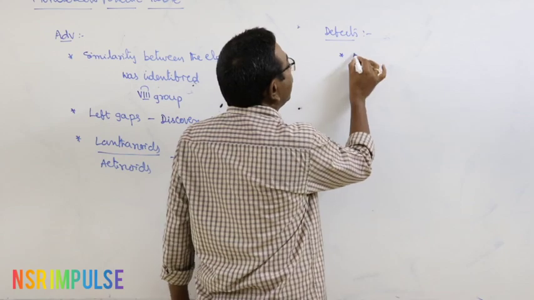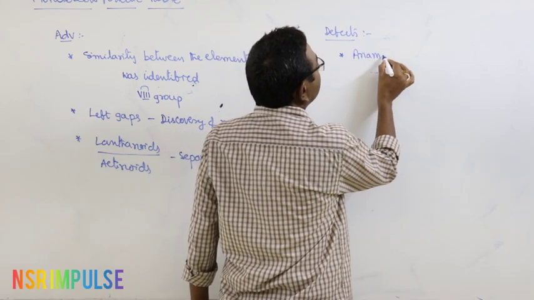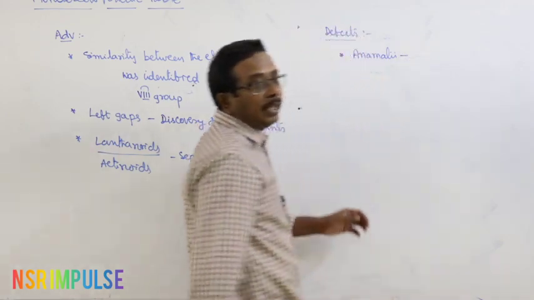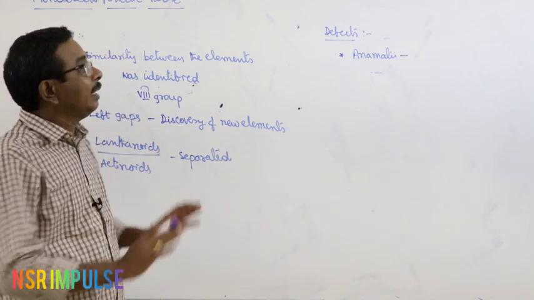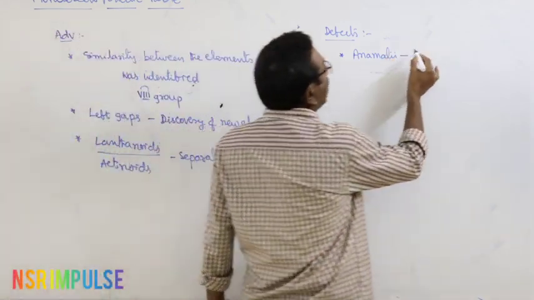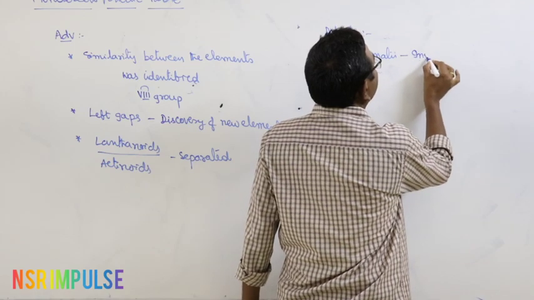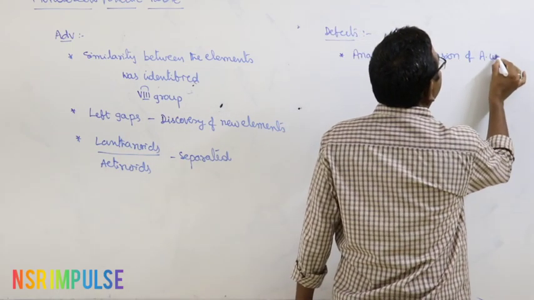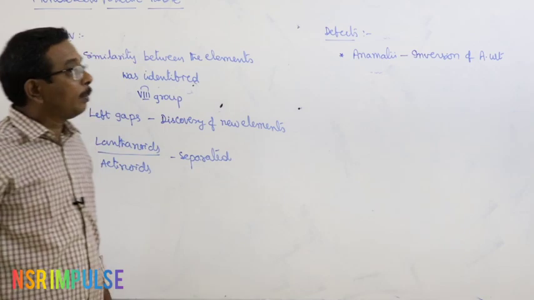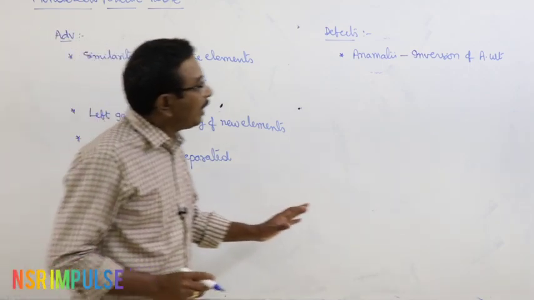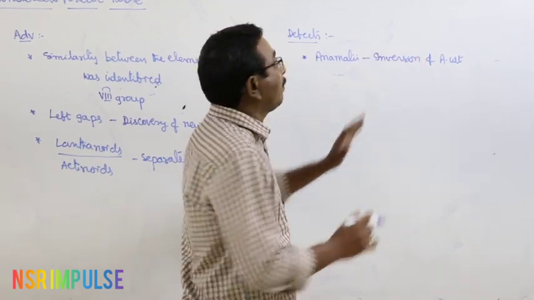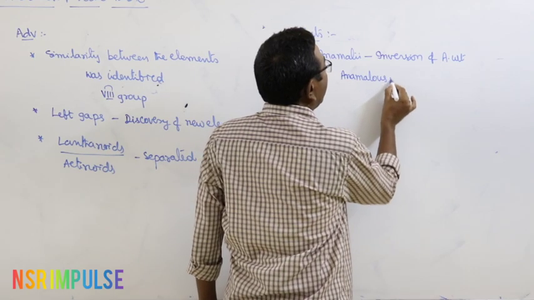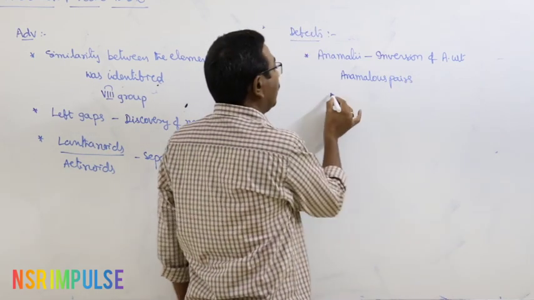First one, anomaly in the inversion, that means anomaly in the arrangement of the elements is observed. An anomaly in the arrangement of the elements was identified, and that is nothing but inversion of atomic weight. Such pairs are known as anomalous pairs. What are they?